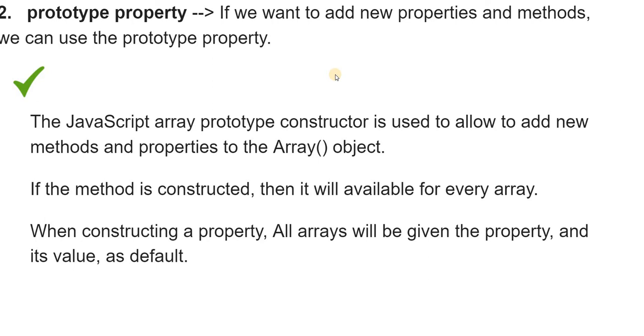So next is the prototype property. This property will be very useful for a few people, because if you want to add new properties and methods, we can use this prototype property. The JavaScript array prototype constructor is used to allow adding new methods and properties to the array object. If the method is constructed, then it will be available for every array. When constructing a property, all arrays will be given the property and its value as default.